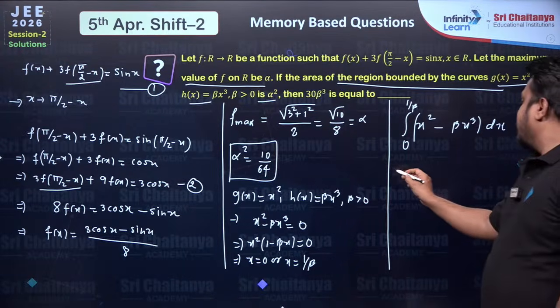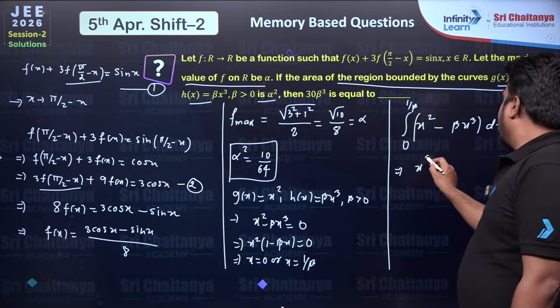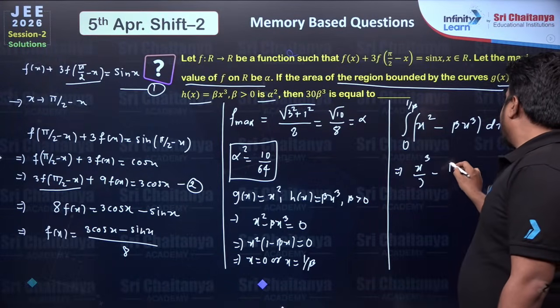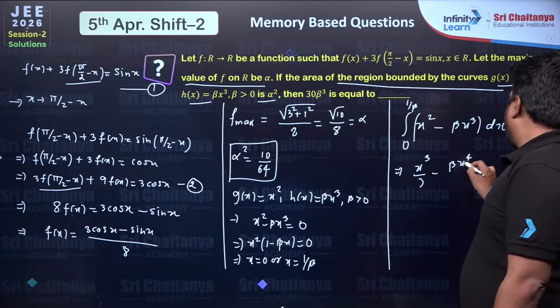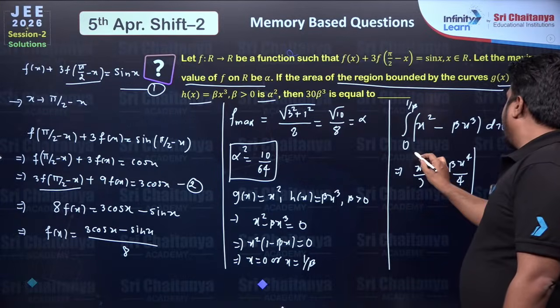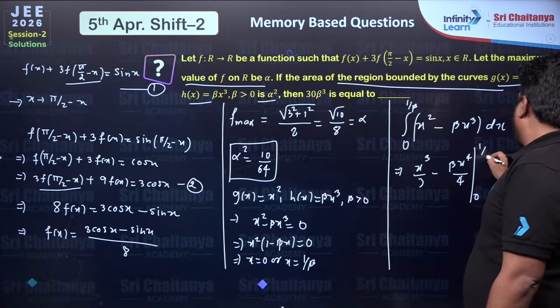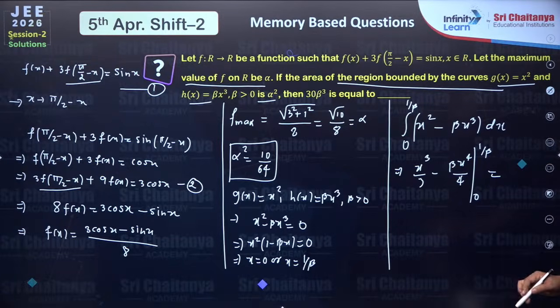So just evaluate this integral, x cube by 3 minus beta x power 4 upon 4 between the limits 0 to 1 by beta, and this area we have to equate with 10 upon 64.